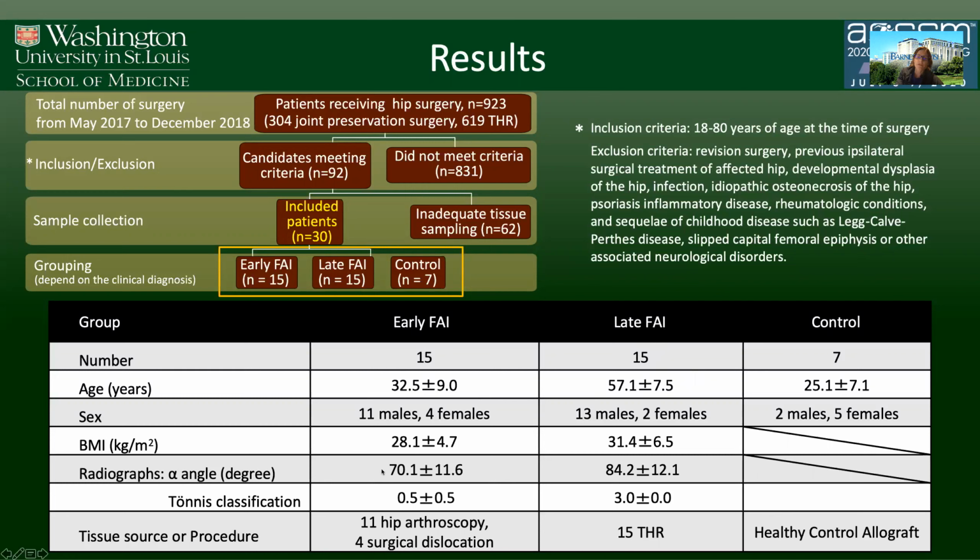Radiographically, we confirmed impingement in both groups using the alpha angle. You can see that both groups had an alpha angle of more than 55 degrees, and the Tönnis classification confirmed that there was no arthritis in the early FAI and there was advanced arthritis in the late FAI.